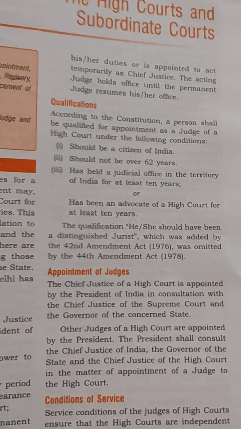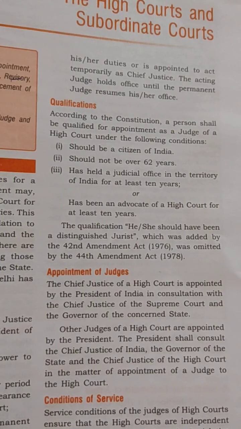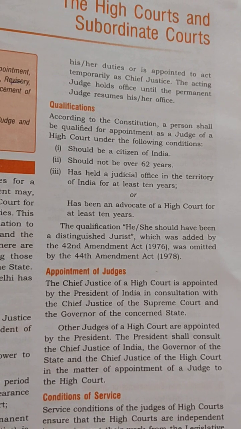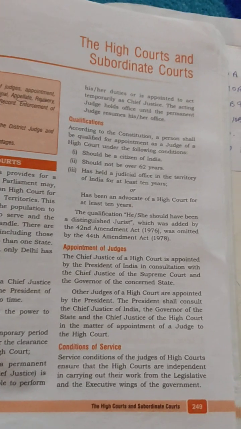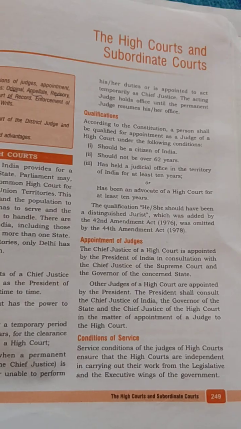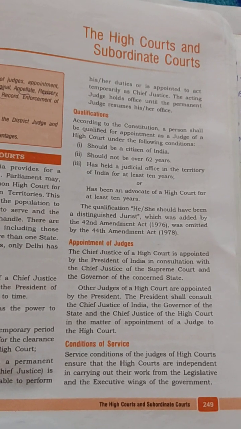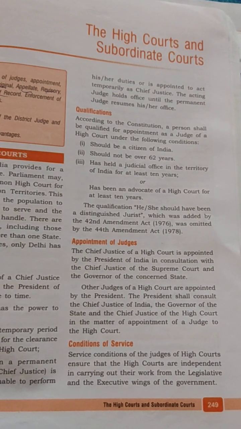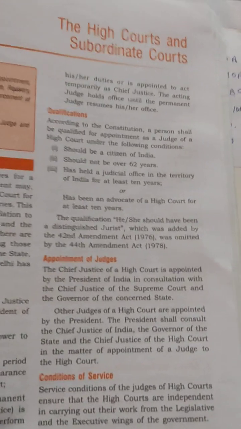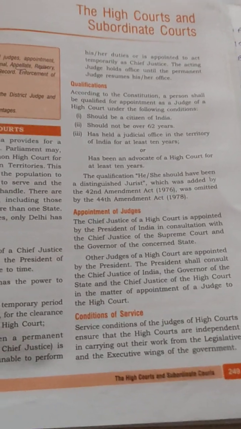Third, he has held a judicial office in the territory of India for at least 10 years. It means that he has been a judge in one or more subordinate courts for more than 10 years, or he has been an advocate of a High Court for at least 10 years.